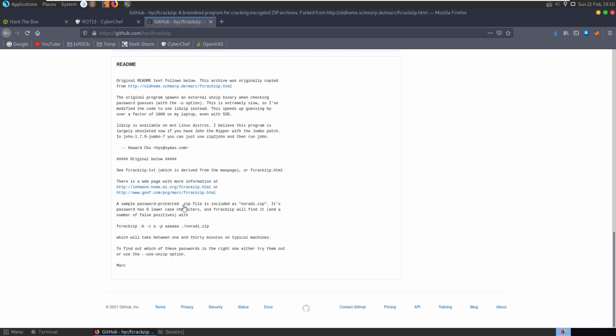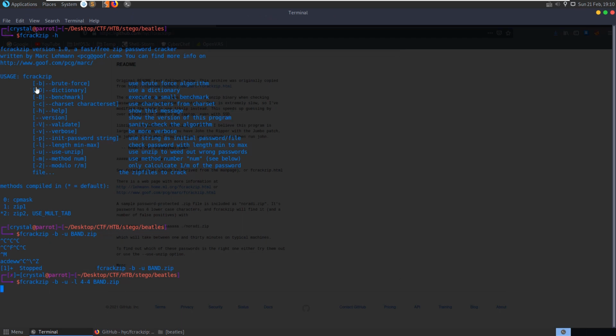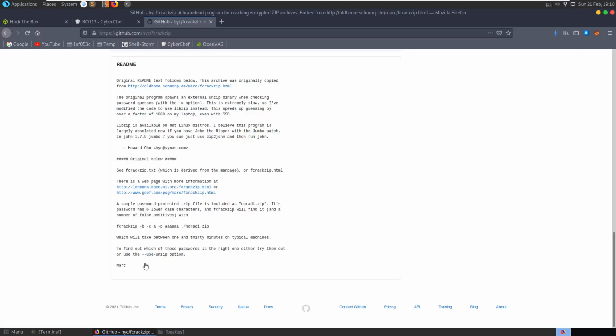A sample password protected zip file is included. It has 6 lowercase characters, and fcrackzip will find it. So fcrackzip -b -c. What was the -c? Character set.